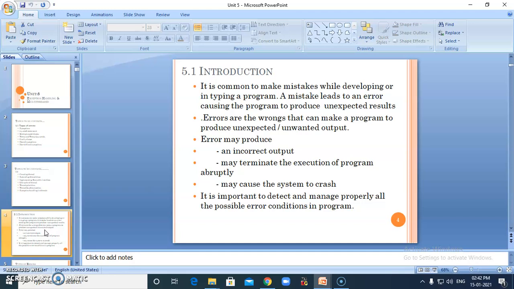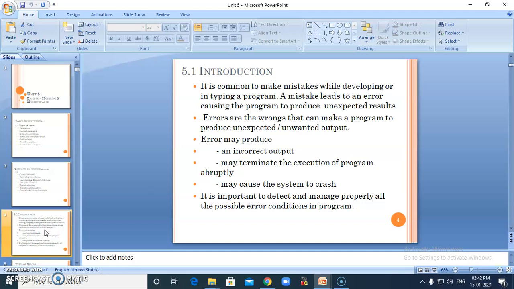When we are talking about exception, it is nothing else but a common mistake while developing or typing in a program. A mistake which leads to an error, causing the program to produce an unexpected result. It means that what we are expecting, that kind of result we are not getting, but something else. According to the aim, we are not getting the results. Errors are the wrongs that can make a program produce unwanted output. So exception and error, technically they are different, but here they are somewhat synonyms.